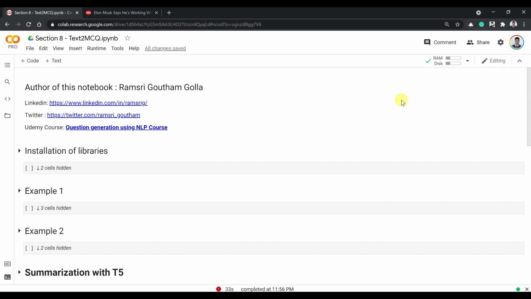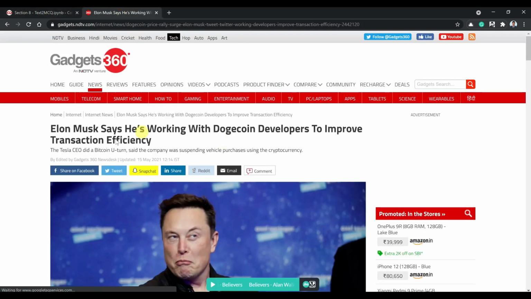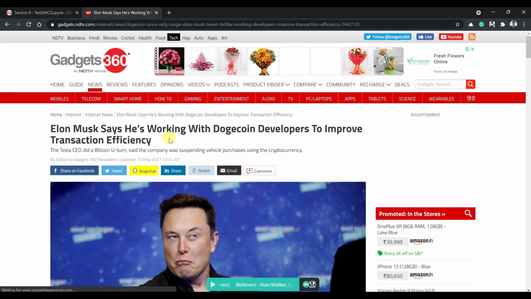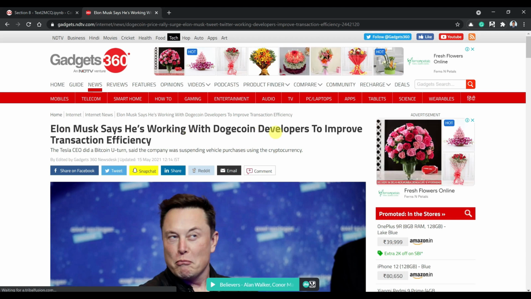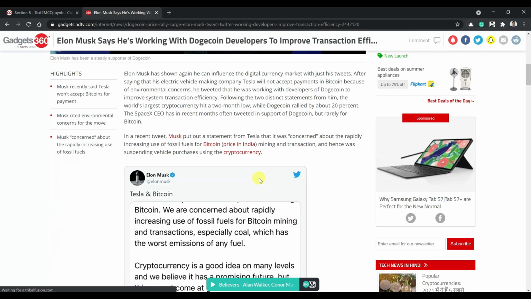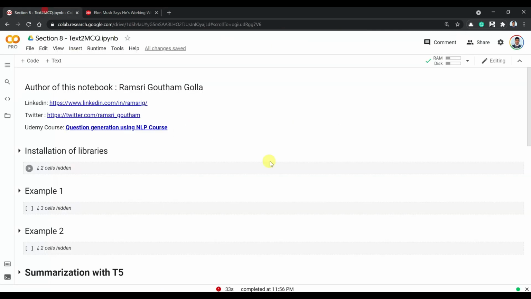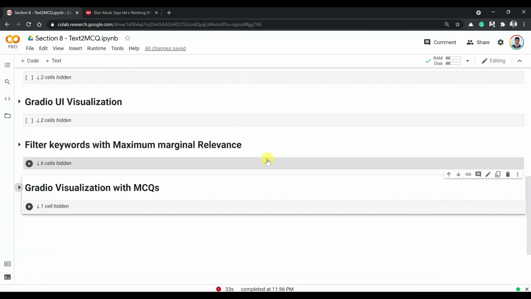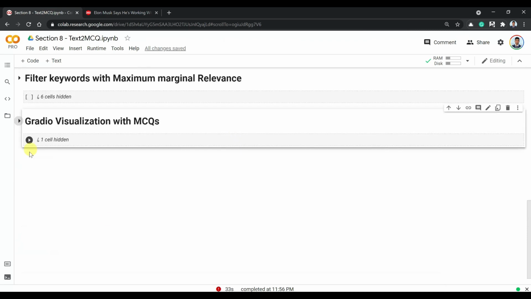Hello everyone, welcome back. In this section, we are going to take some content, let's say from this blog post, "Elon Musk says he's working with Dogecoin developers." So I just collected this text, and we are going to see how we can generate some MCQs automatically.